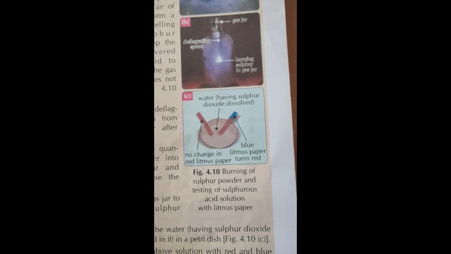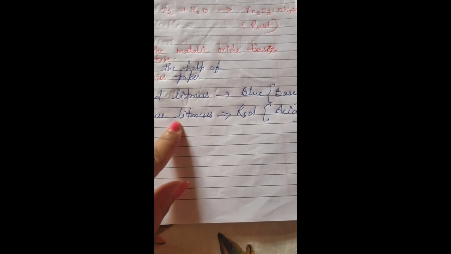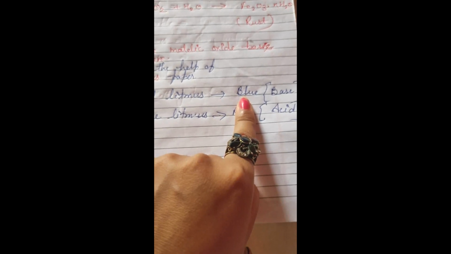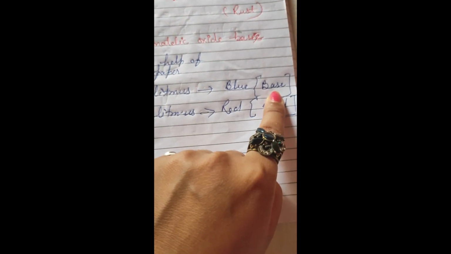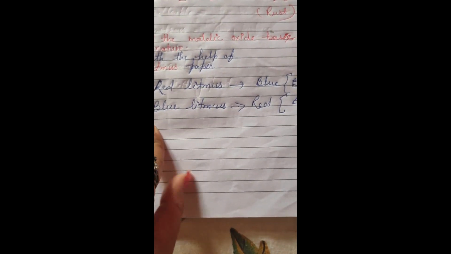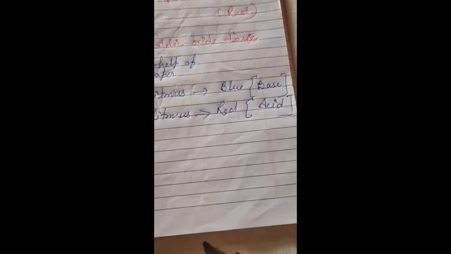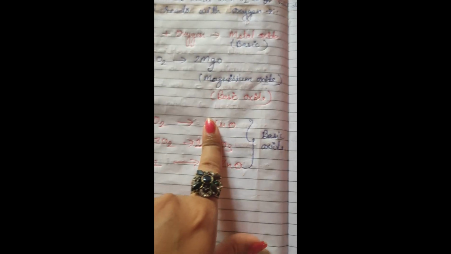All right. Now what happens in this test? If red litmus turns blue, that means the solution is basic in nature. And if the blue litmus turns red in color, that means the solution is acidic. So I hope you understood. Litmus paper determines whether the particular solution is acidic or basic. All right. How can we prove all the metal oxides are basic in nature? Obviously with the help of litmus paper.